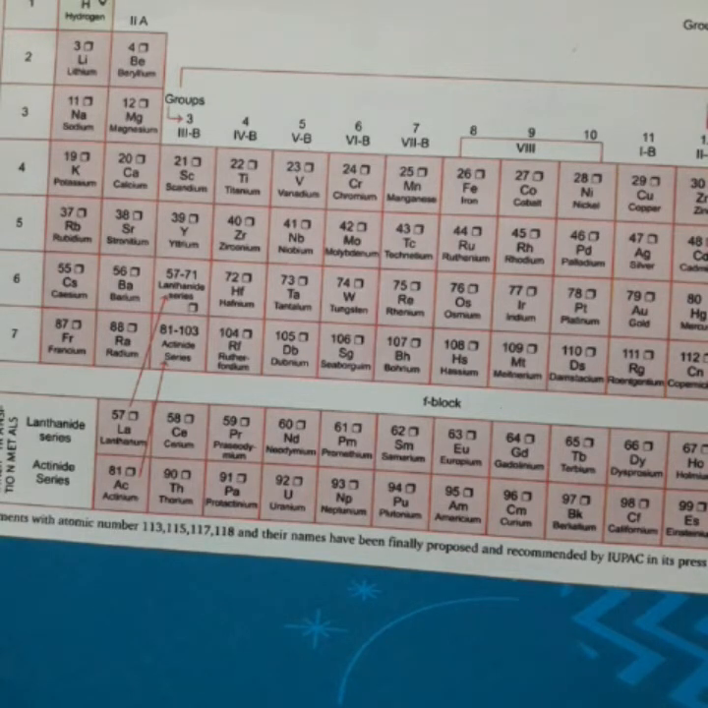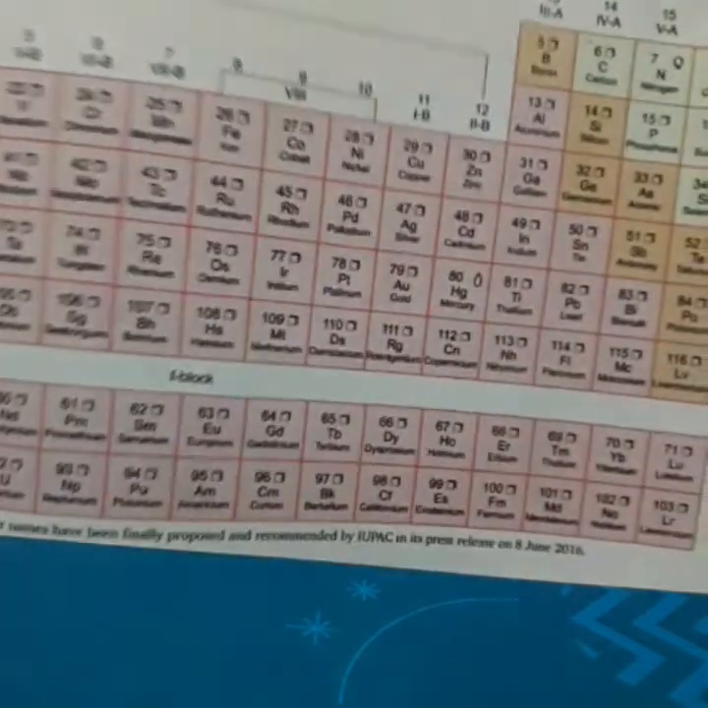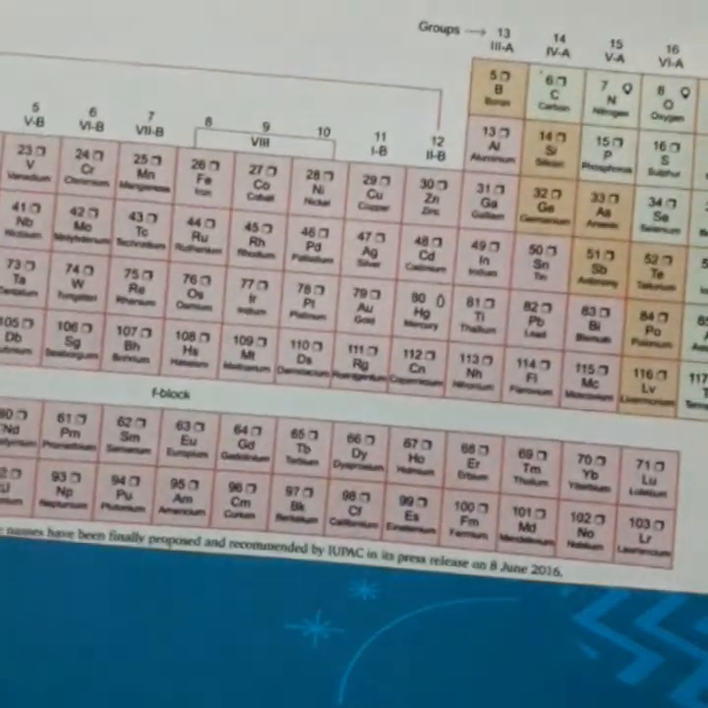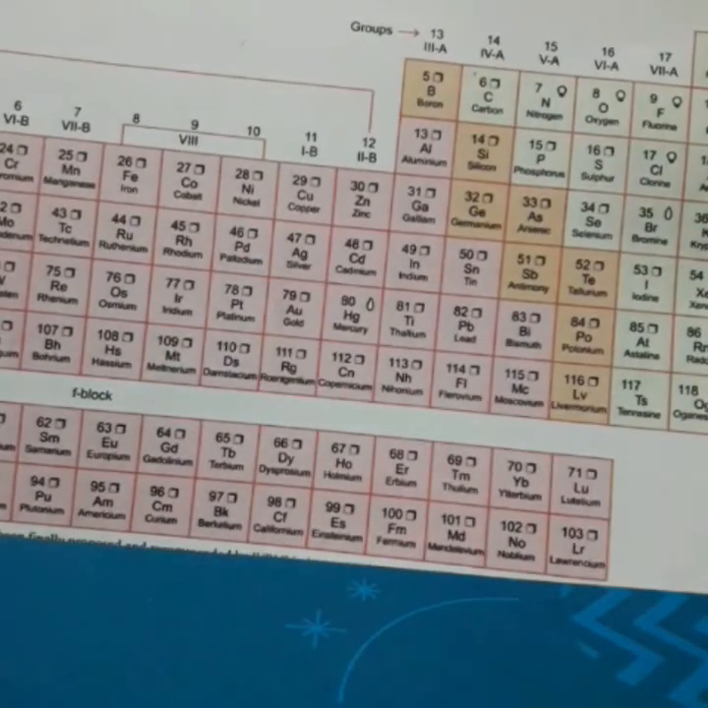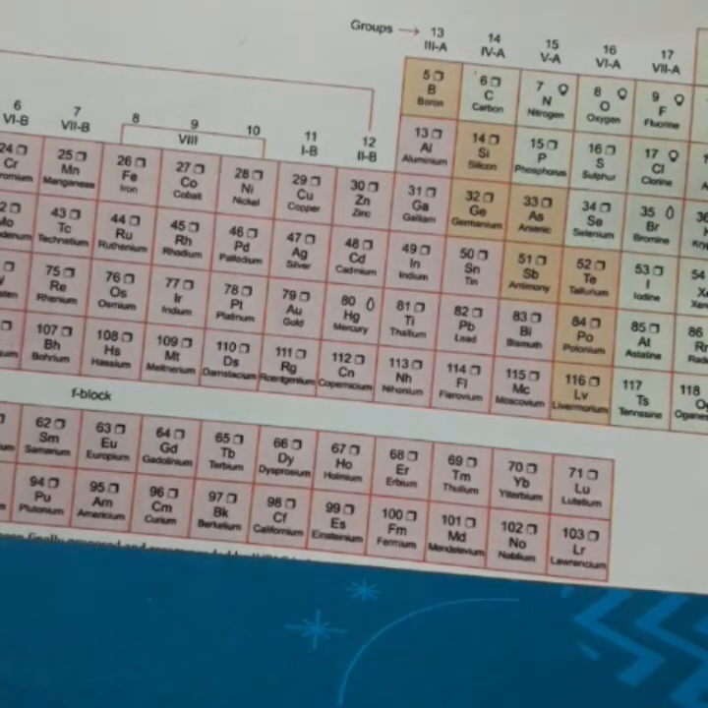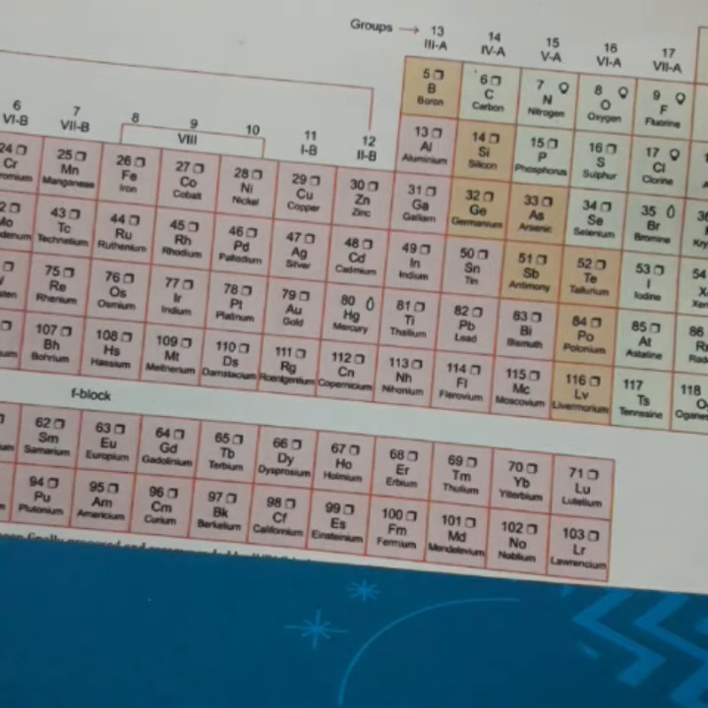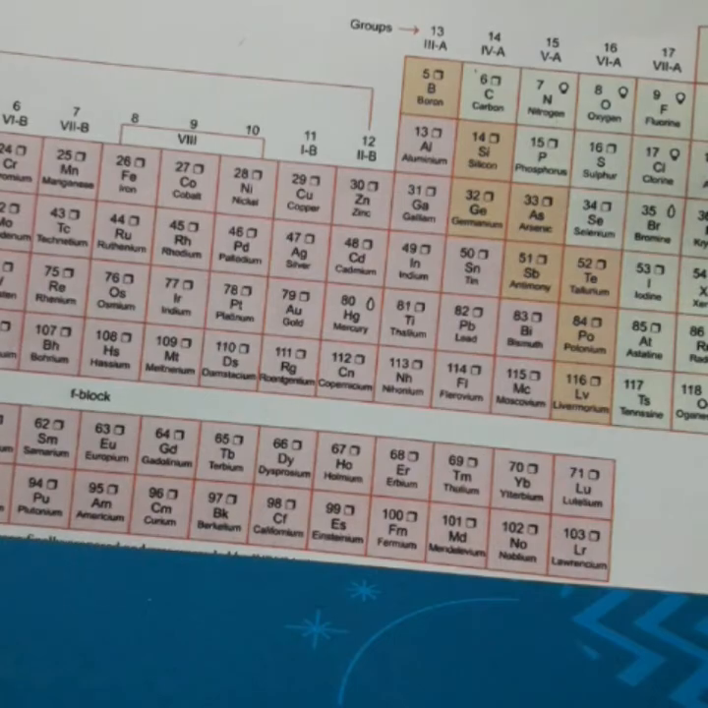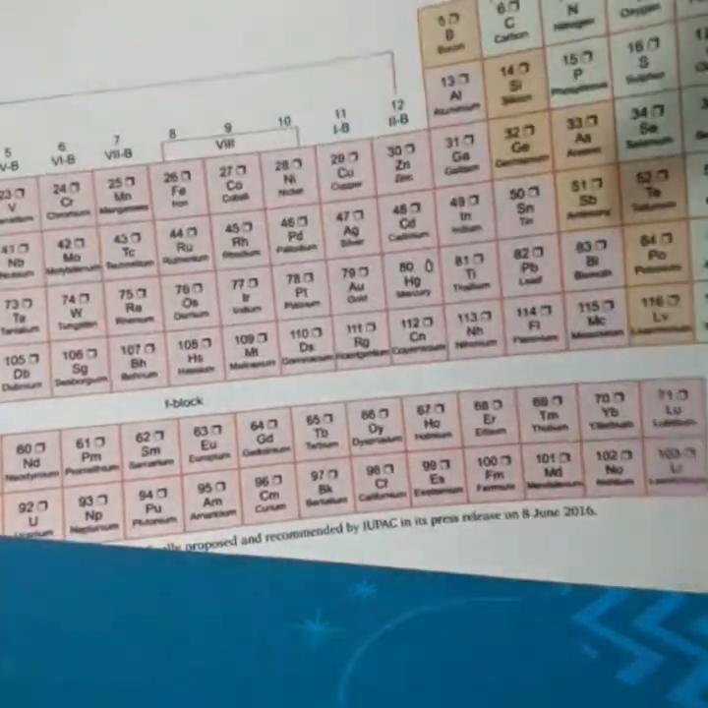outer shells incomplete. And element of last group you already know, that is 18 group. They do not have any incomplete shell. Okay, they have all the shells complete and are known as noble gases. Okay, this point is clear. Then we will see characteristics of periods. What are the characteristics of periods that we will see?